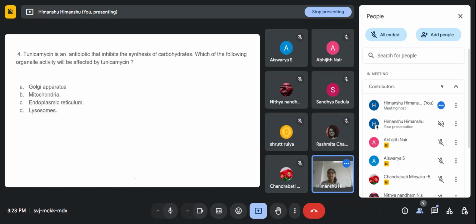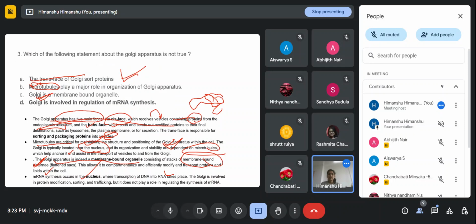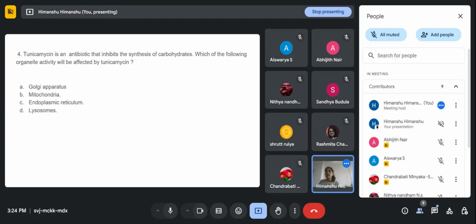Any doubt? No, ma'am. Okay. Next question. Tunicamycin is an antibiotic that inhibits the synthesis of carbohydrate. Which of the following organelle activity will be affected by tunicamycin? Option A is Golgi apparatus, option B is mitochondria, option C is endoplasmic reticulum, and option D is lysosome.